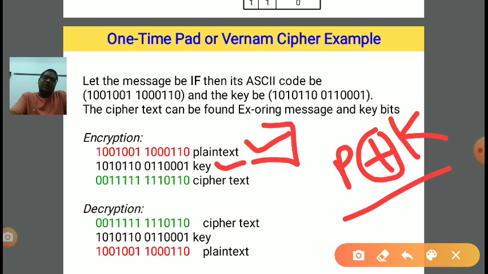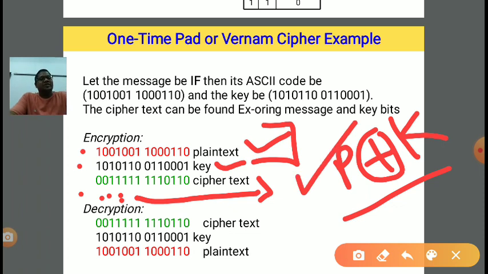Both inputs are 1, then output will be 0. Both inputs are different, then output will be 1. So now see here: 1 and 1, both inputs are the same, then 0. 0 0, both the same, 0. 0 1 different, then 1. 1 0 different, then 1. 0 1, then 1, and so on. In this manner we can get the ciphertext, right? This is the encryption method.